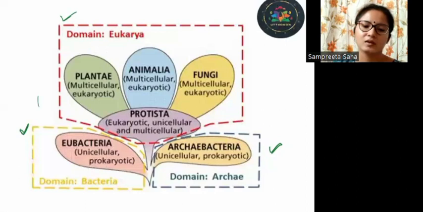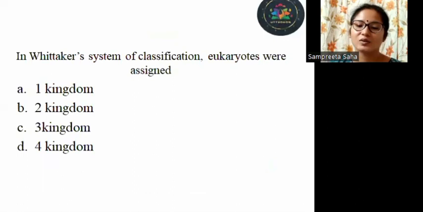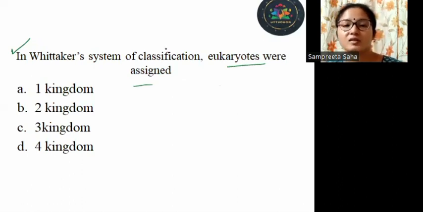Okay. So that is all about the theory portion. Now let us go into a few questions to test your knowledge. We have over here a question. In Whittaker's system of classification, eukaryotes were assigned how many kingdoms? So students, please look into it. Whittaker system means the 5 kingdom system.